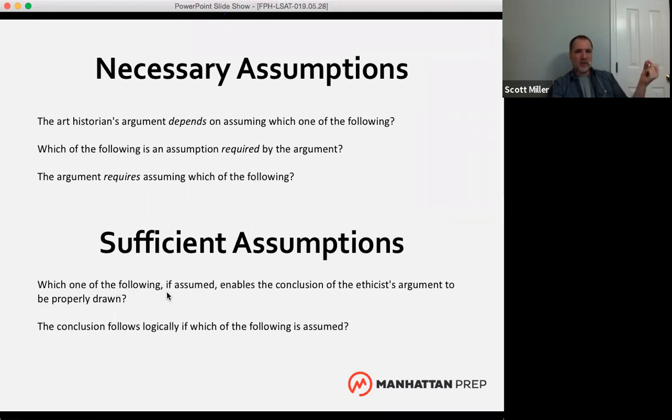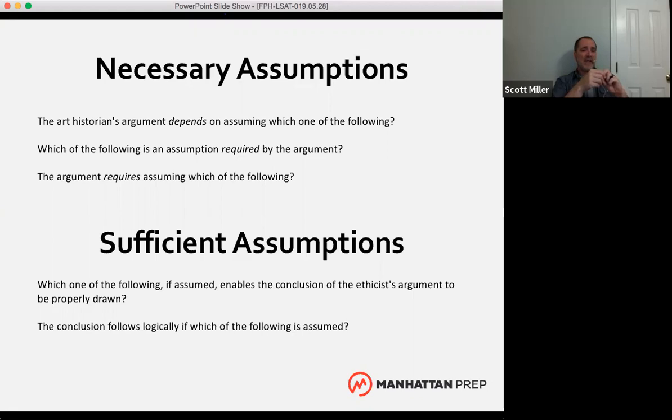Sufficient assumption questions talk about enabling the conclusion to be properly drawn: the conclusion follows logically if which of the following is assumed. So we're looking for an answer choice that we can plug right into the argument and patch that hole between the premise and the conclusion. It's basically like a missing premise, right?